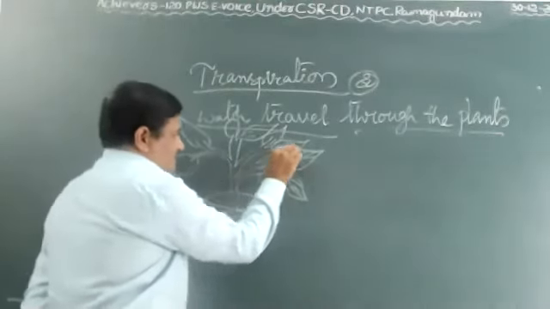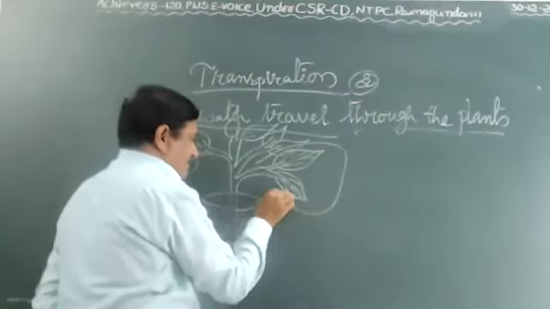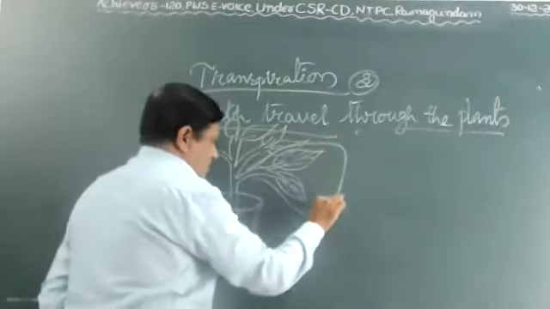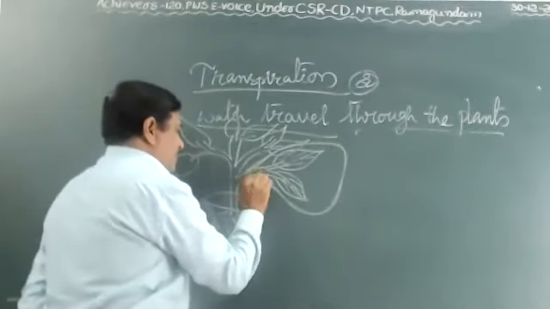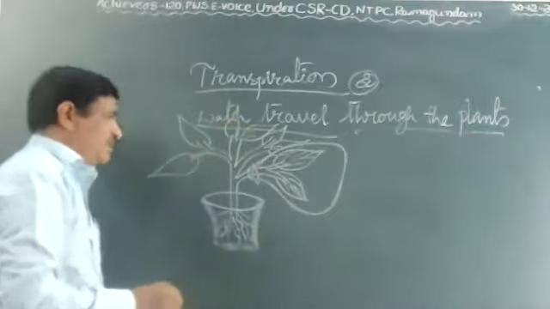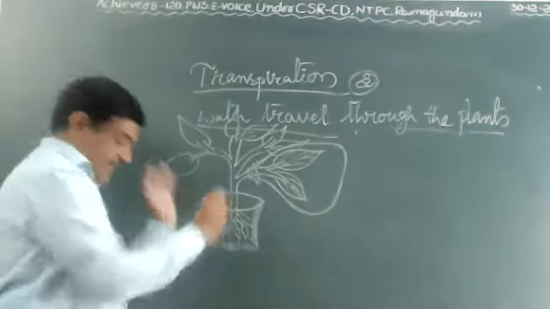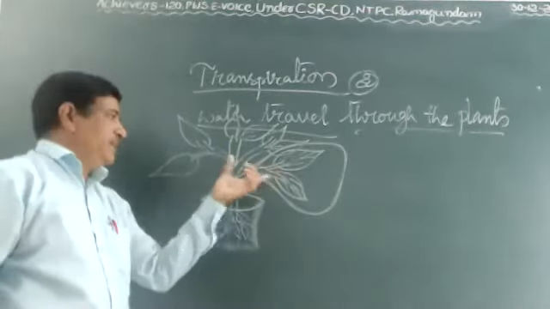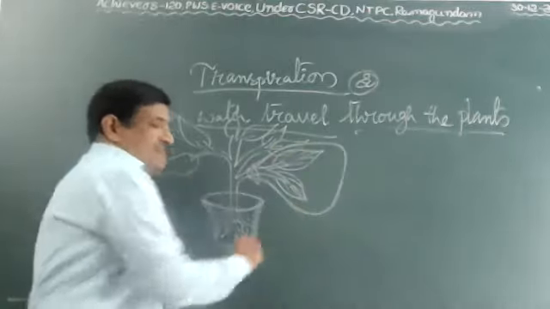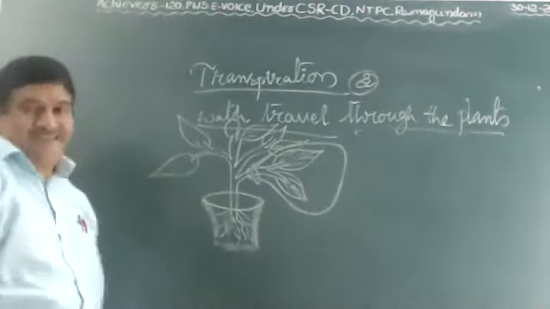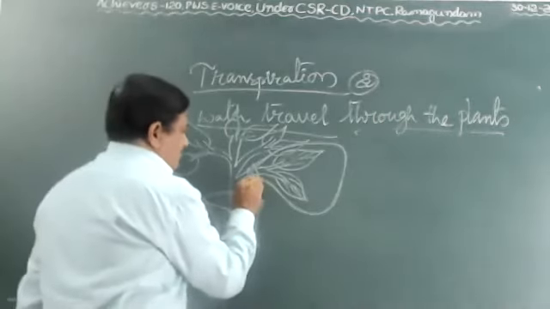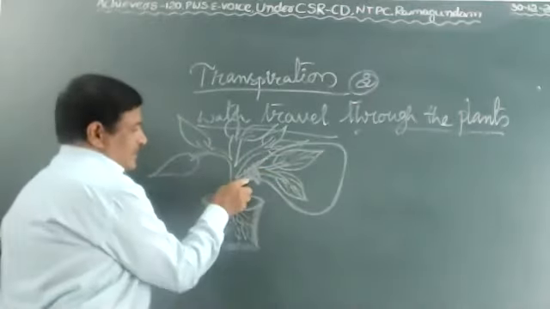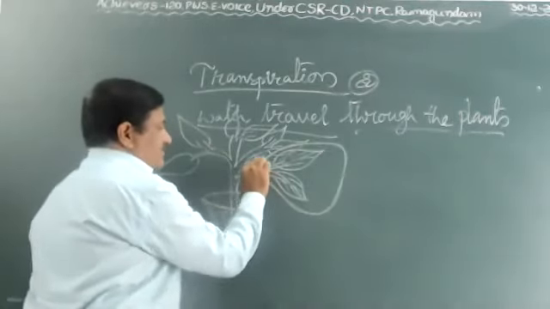Cover it with a polythene cover. Take one polythene cover. The mouth of the polythene cover you tie tightly to the stem with thread. You select one branch with 2-3 leaves, covered with a transparent polythene cover, so we can see clearly. The mouth of the cover you tie tightly with thread to the stem, at this branch area.